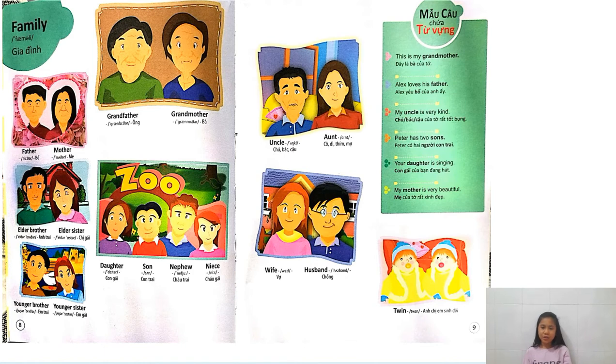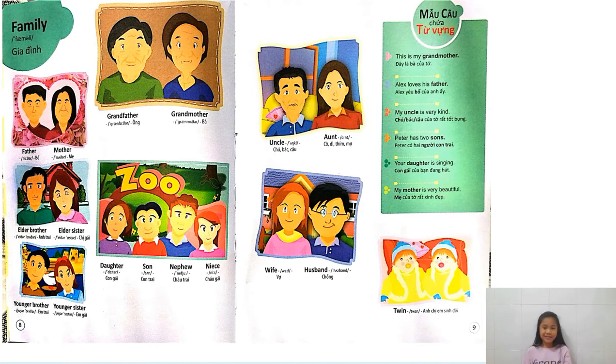We can change the word grandmother to anybody that is in the family. This is my father. This is my mother. This is my wife. This is my son. This is my niece. This is my older sister. We can use this phrase to describe. Yes, that's right.